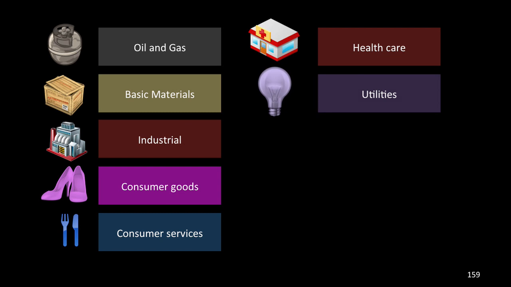We then have utilities. This is one of my favorite sectors because it's quite stable. They tend to have natural monopolies. They provide services to the public. Although having said that, they do tend to have high regulations. There's political risks. Government might throw in price controls, and they're quite difficult to start up because they need extensive infrastructure, which makes them capital intensive.